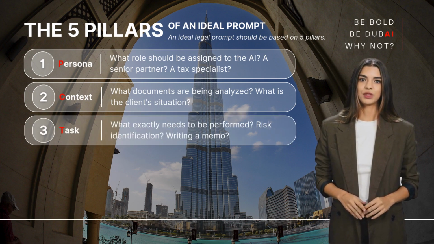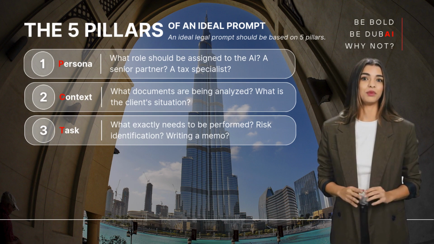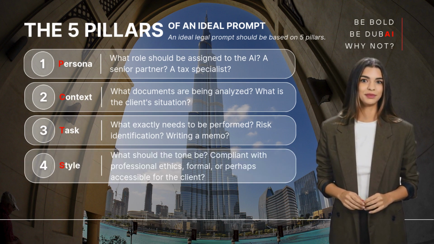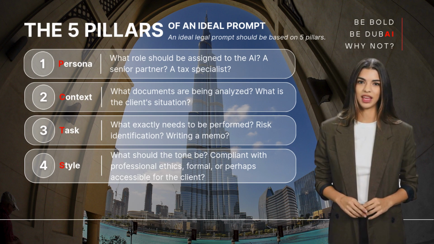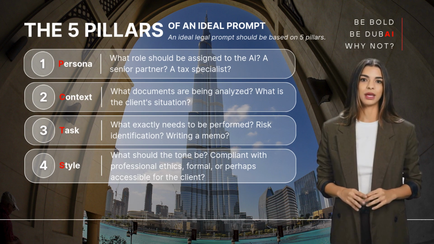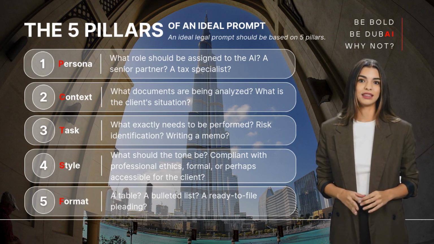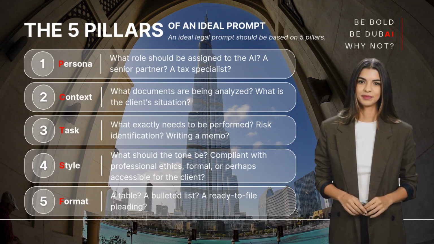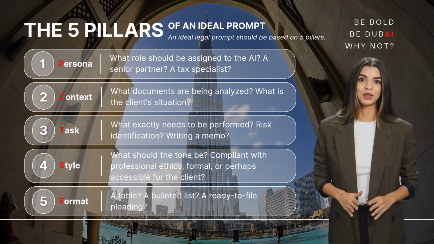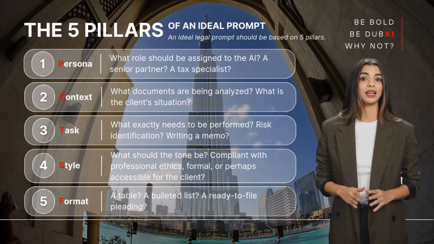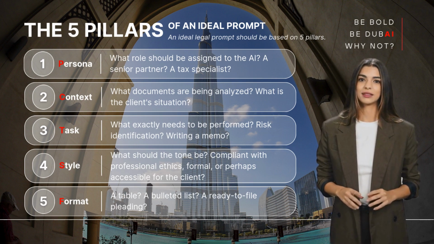3. T for task. What exactly needs to be performed? Risk identification? Writing a memo? 4. S for style. What should the tone be? Compliant with professional ethics? Formal? Or perhaps accessible for the client? 5. F for format. A table? A bulleted list? A ready-to-file pleading? Let us now apply these 5 pillars in practice while working in Google Gemini. Why? Because be bold, be DubAI. Why not?